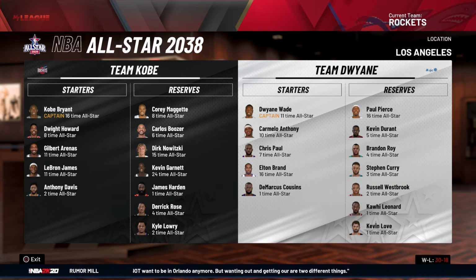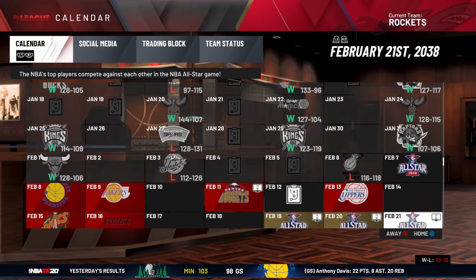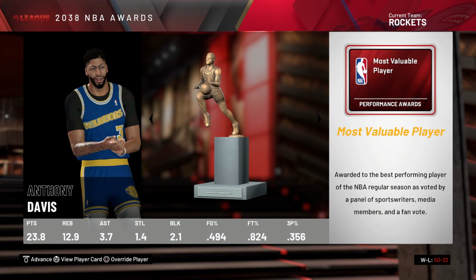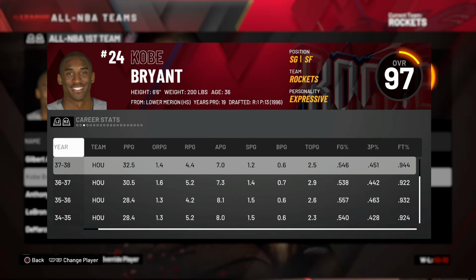DeMarcus Cousins, All-Star starter. We're entering a new era, as somehow Gilbert, even though he wasn't a captain, is still number one in MVP. Well, actually, the somehow is that he's Gilbert Arenas. Anthony Davis, most valuable player. Nikola Pekovic. Kobe first team as always, because he's Kobe.